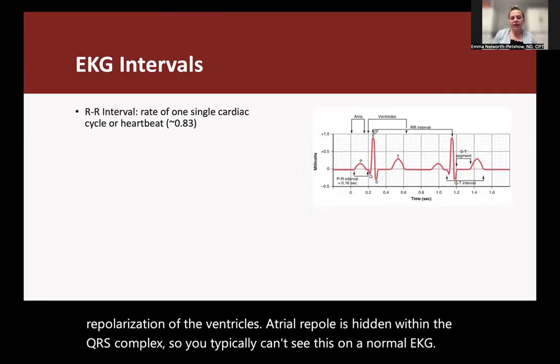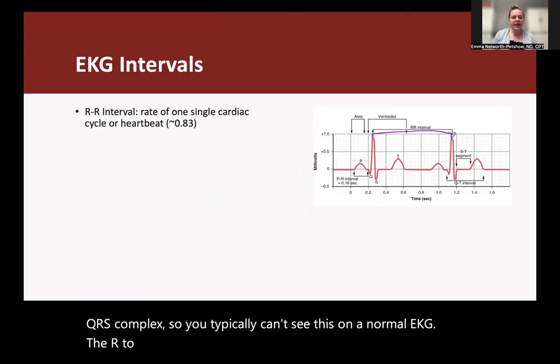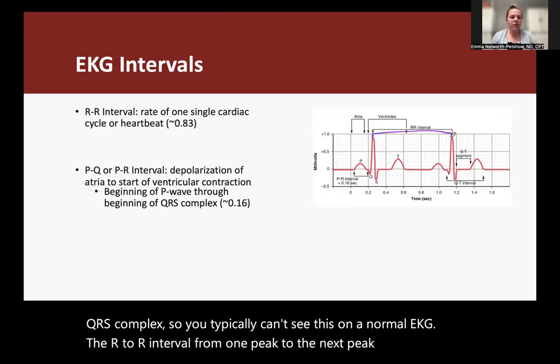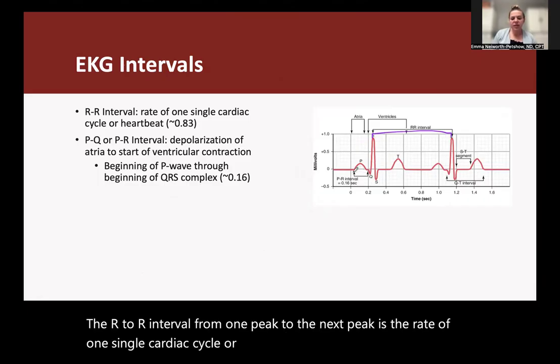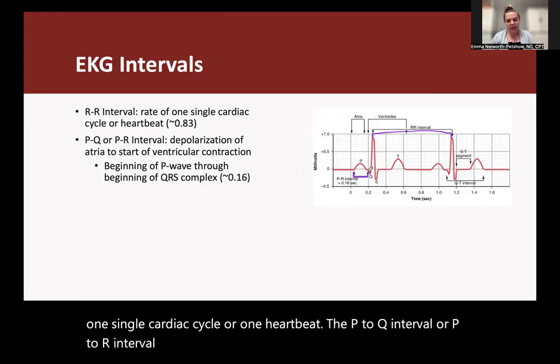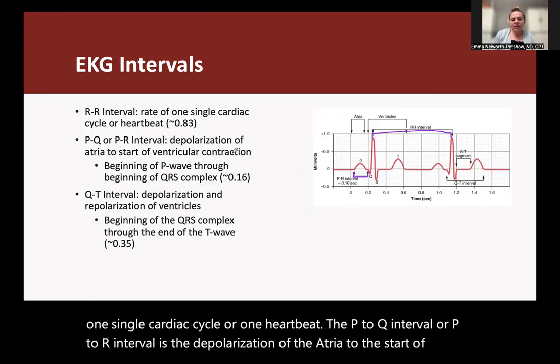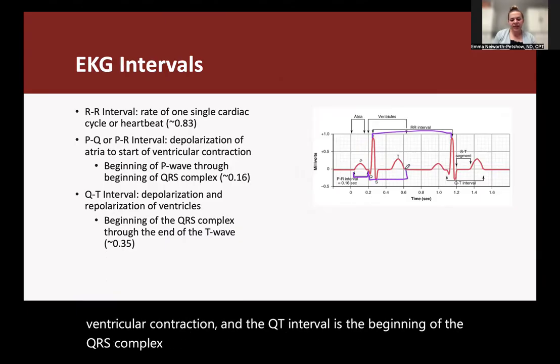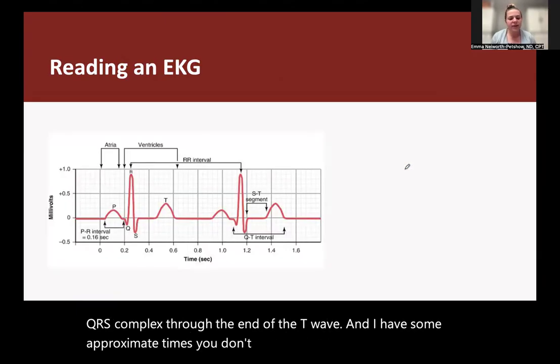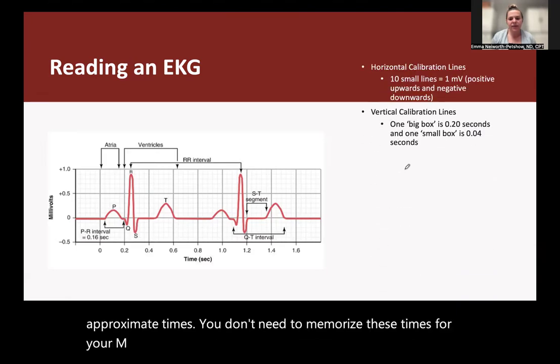The R to R interval, from one peak to the next peak, is the length of one single cardiac cycle or one heartbeat. The P to Q interval or P to R interval is from the depolarization of the atria to the start of ventricular contraction. And the QT interval is the beginning of the QRS complex through the end of the T wave. And it has some approximate times. You don't need to memorize these times for your NPLEX exam.